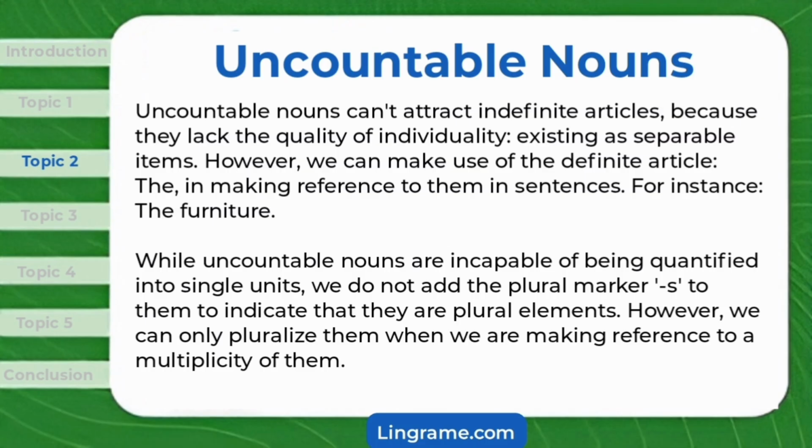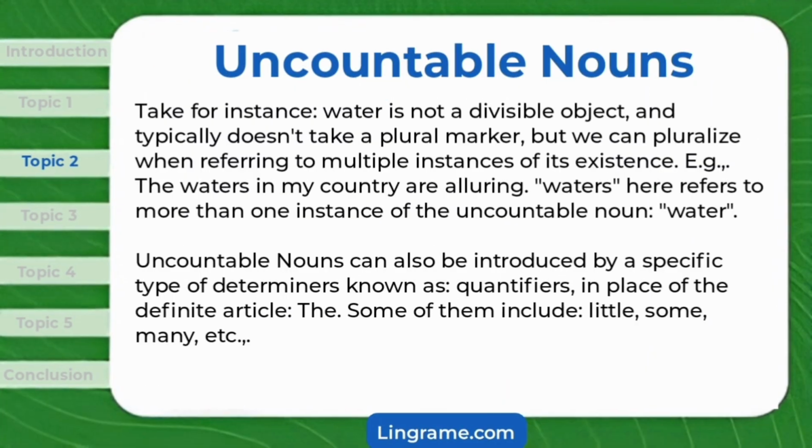However, we can make use of the definite article, the, in making reference to them in sentences. For instance, the furniture. While uncountable nouns are incapable of being quantified into single units, we do not add the plural marker, '(s), to them to indicate that they are plural elements. However, we can only pluralize them when we are making reference to a multiplicity of them. Take for instance, water, is not a divisible object, and typically doesn't take a plural marker, but we can pluralize when referring to multiple instances of its existence.